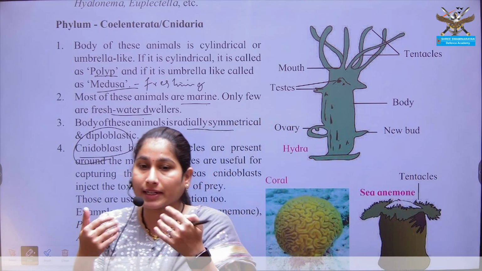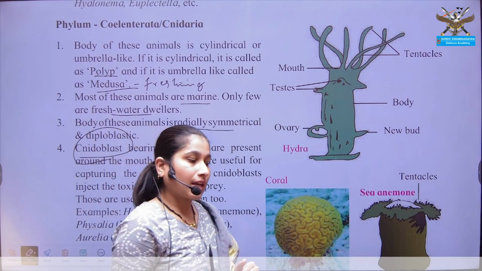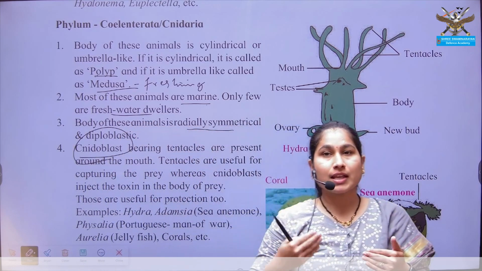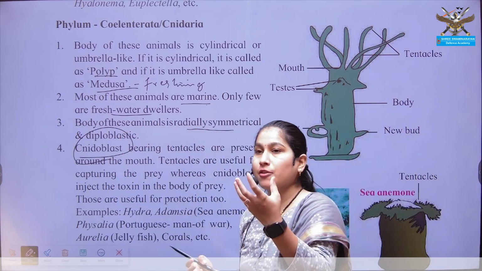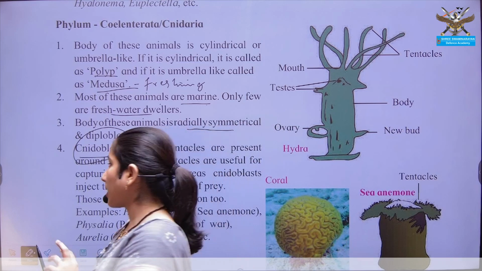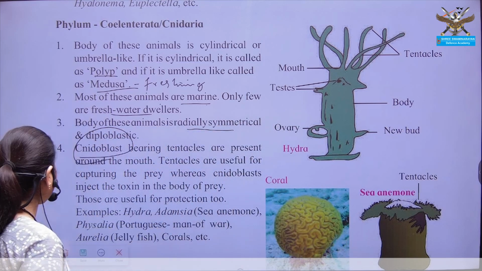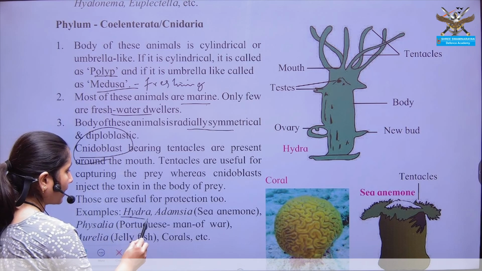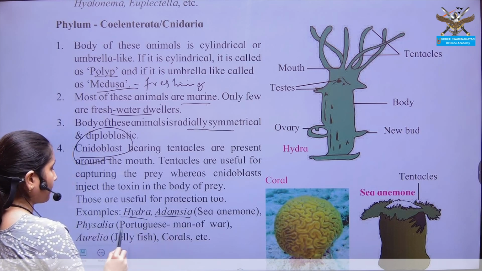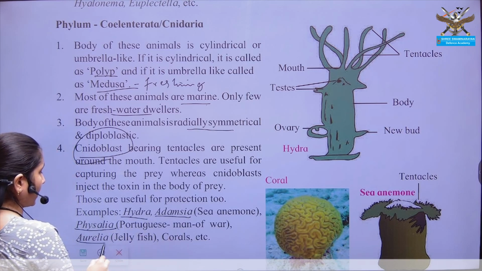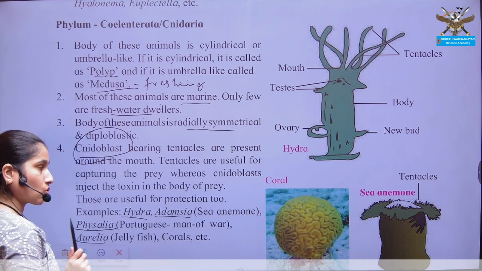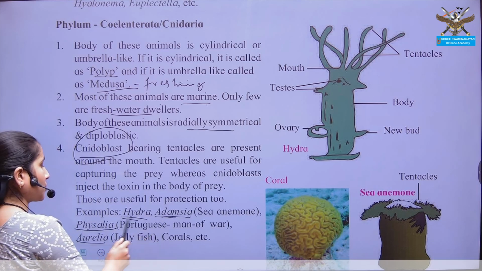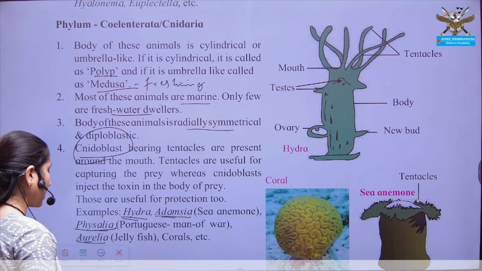They can take their food. Also they can defend or protect themselves from the enemy organism. So examples of such cnidarians are Hydra, Adamsia, Physalia and Aurelia. Some best known examples are Hydra, Adamsia, Physalia and Aurelia.